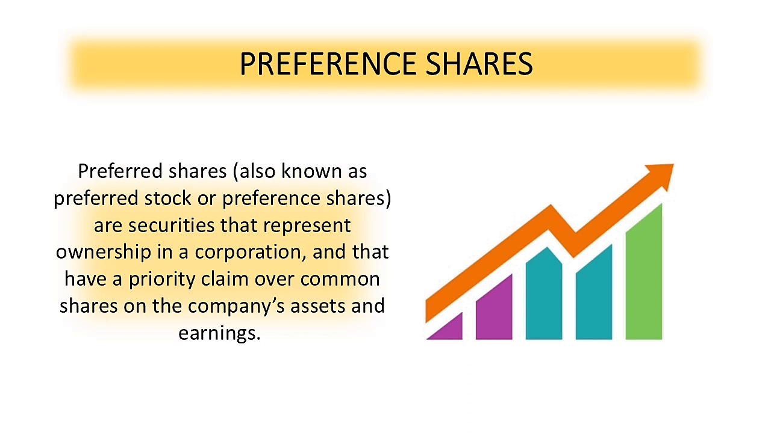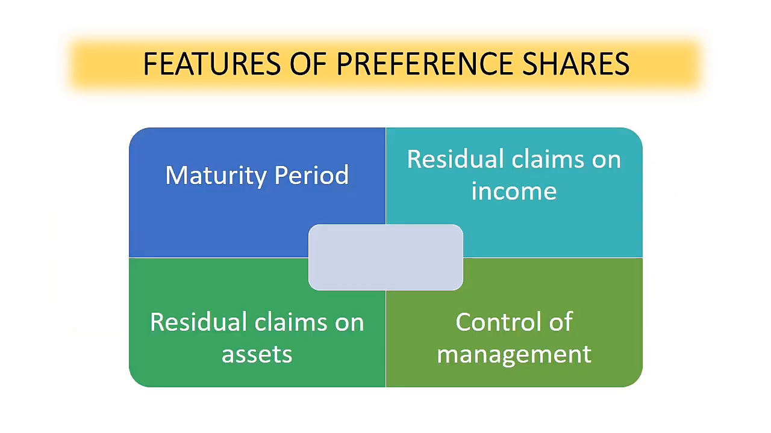So kapag nag-declare ng dividend si company, sila ang priority na mabigyan before the common shareholders. That is the reason why common shareholders or equity shareholders are also called residual owners. Let us discover the different features, advantages, and disadvantages of this type of share. The features of preference shares can be defined through the following. So we have maturity period, residual claims on income, residual claims on assets, and control of management.